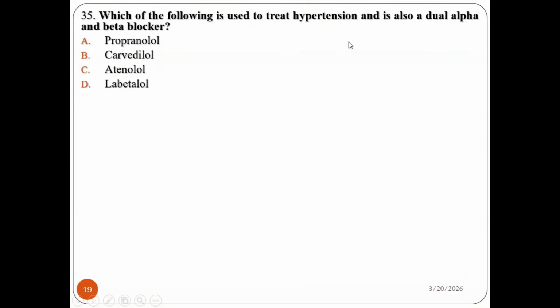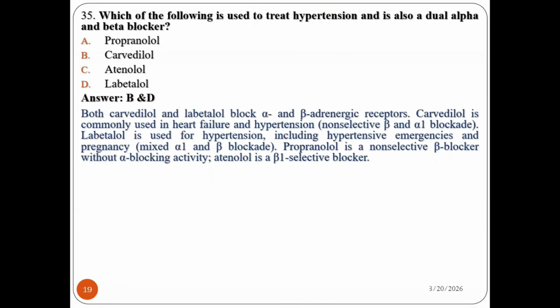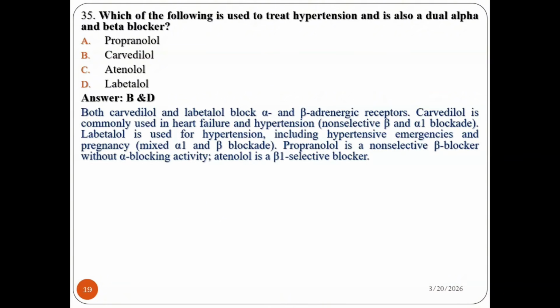Which drug? As we discussed in past questions, it is definitely associated with two drugs: carvedilol and labetalol. Both block alpha and beta adrenergic receptors. Carvedilol is commonly used in heart failure and hypertension, a non-selective beta and alpha-1 blocker.